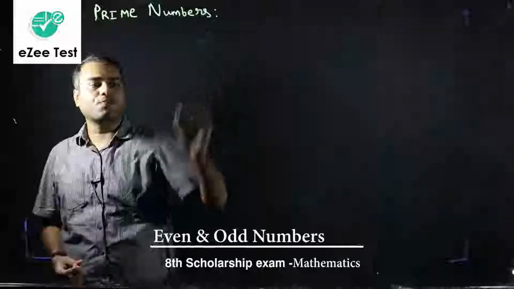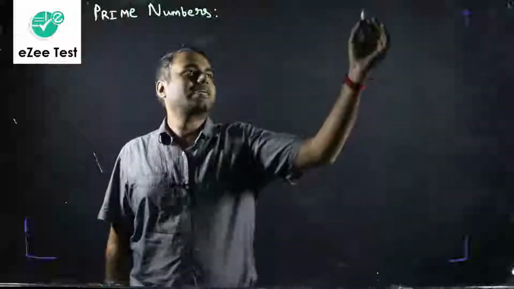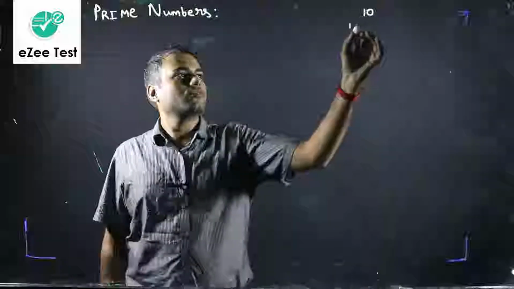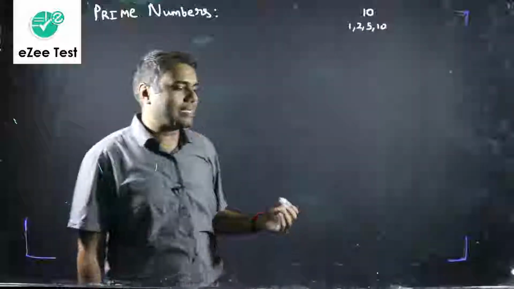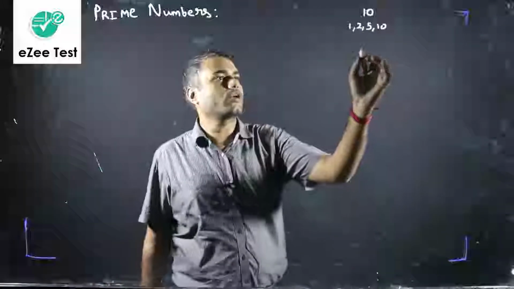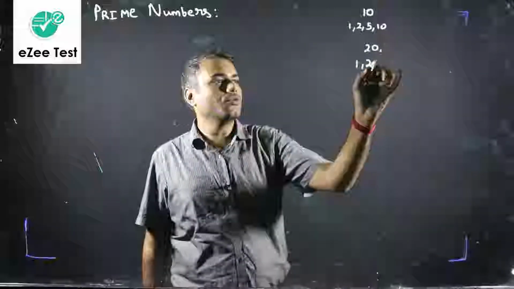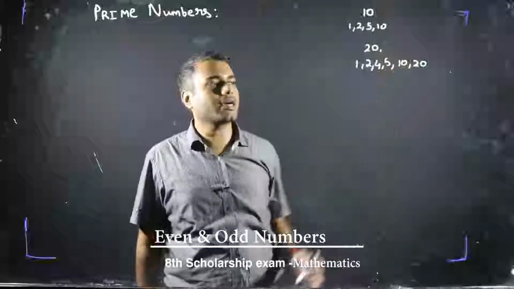What is the meaning of prime numbers? See, let's take a number 10. 10 is divisible by 1, 2, 5 and 10, right? Let's take another number 20. 20 is divisible by 1, 2, 4, 5, 10 and 20, correct?